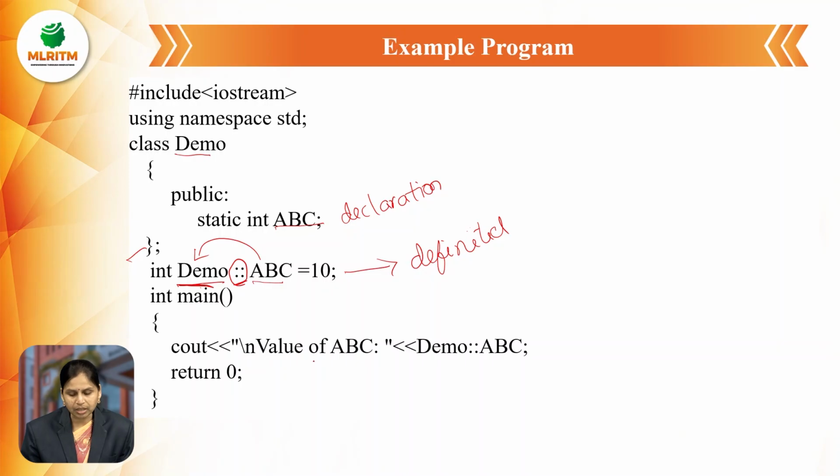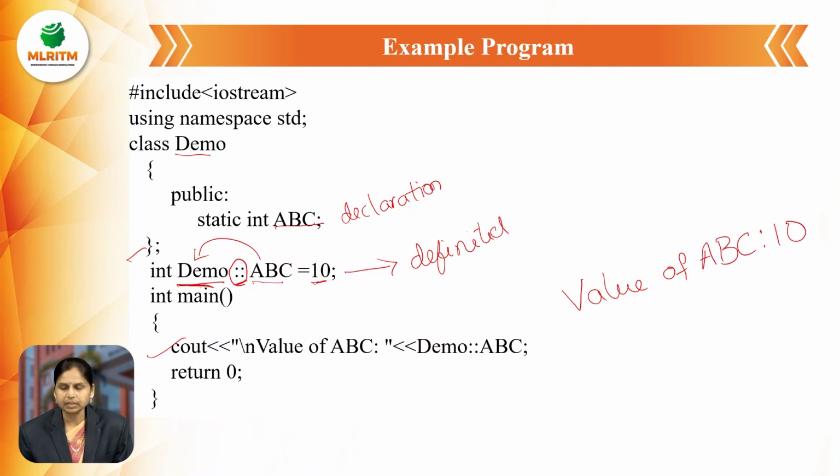In the main function we are printing the value of ABC. Now outside the class, the static data member is initialized as 10. So when this line is executed, automatically we will get the output, the value of ABC equal to 10.